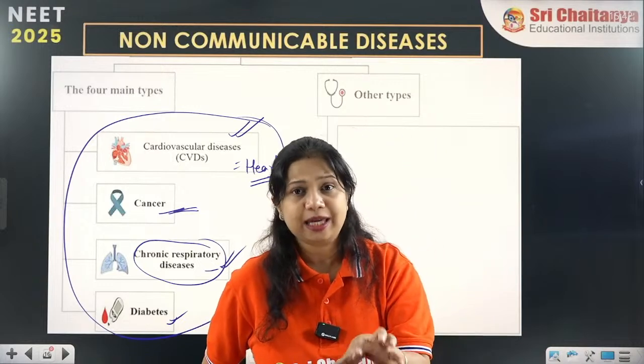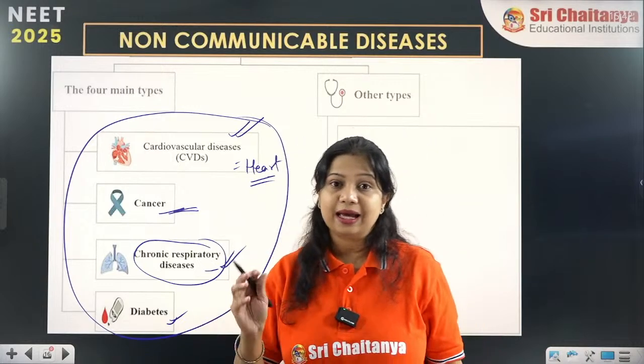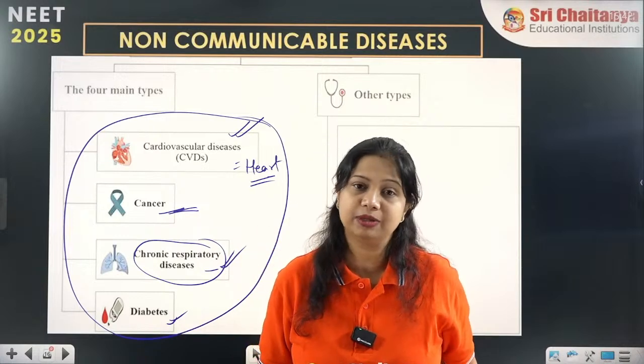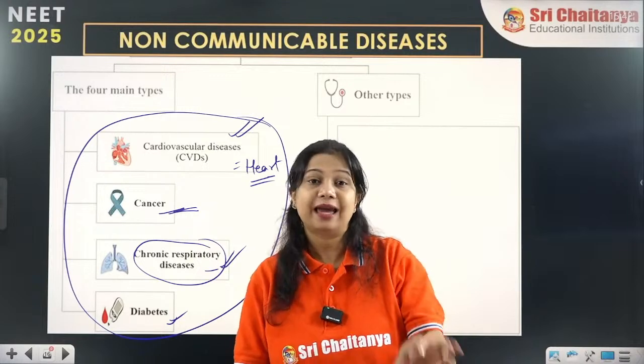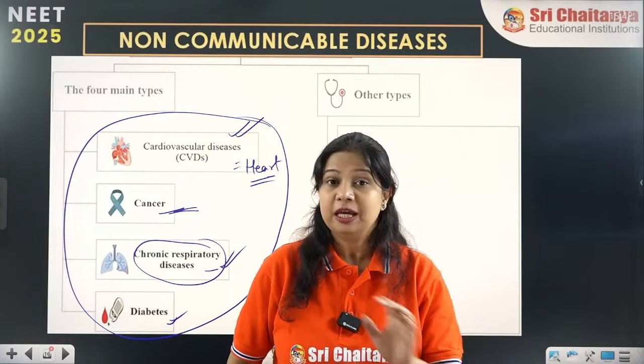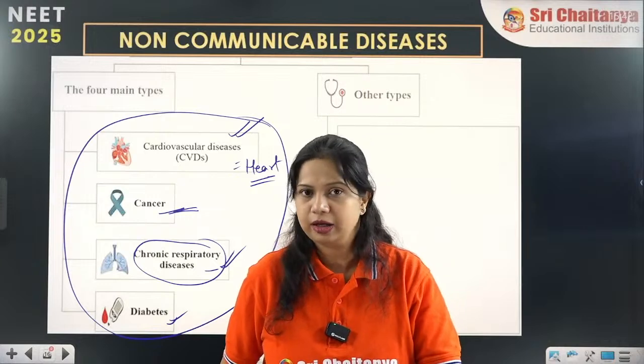So non-communicable diseases are also as dangerous as communicable diseases. They can kill a majority of the population if they remain untreated or uncontrolled.